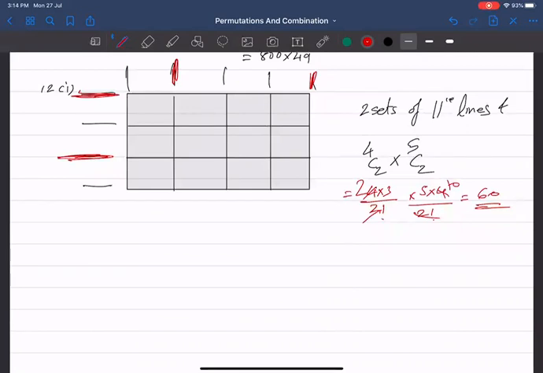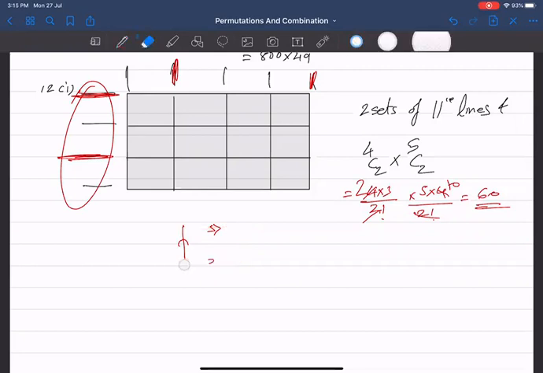Sir, I didn't understand why we chose two lines. You don't require just two lines for a rectangle. For a rectangle we require two sets of parallel lines: two parallel this way and two parallel that way. So how many will you select out of the 4? Two. So 2 horizontal out of 4 and 2 vertical out of 5. Yes, understood, sir. Thank you, sir.